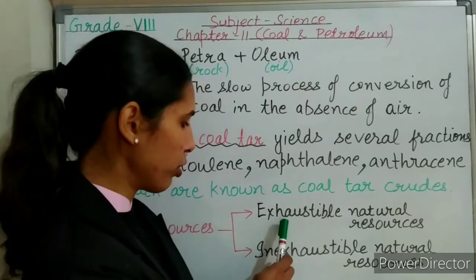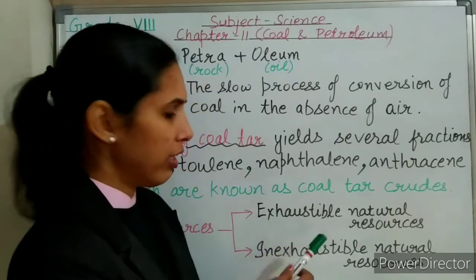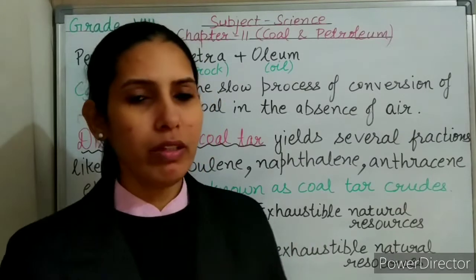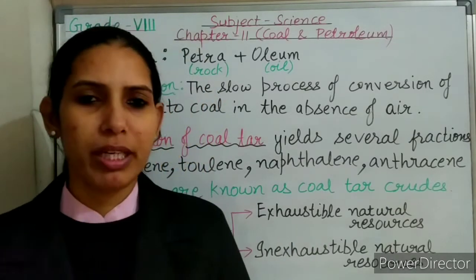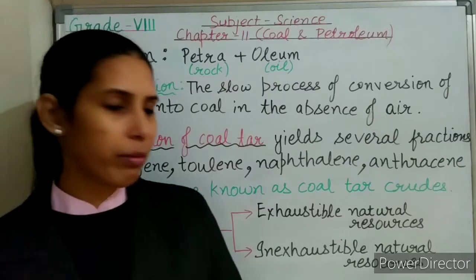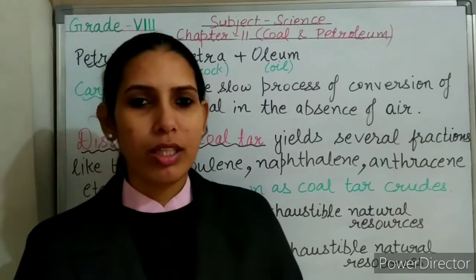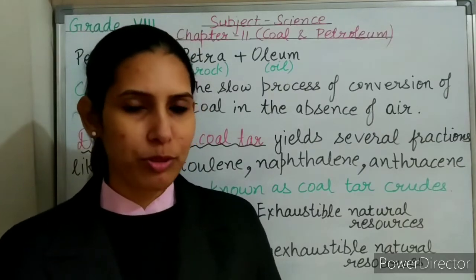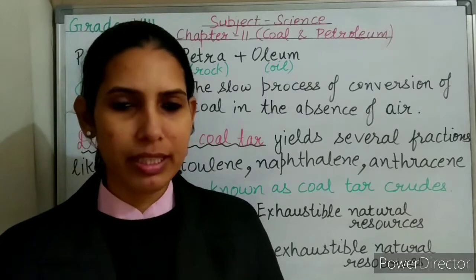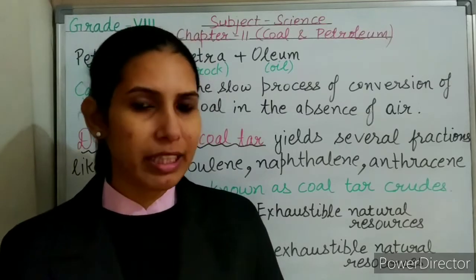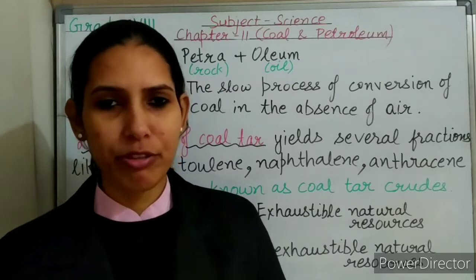So let's discuss the uses. You can write here the uses of any two exhaustible natural resources. I'm talking here about the uses of coal. Coal is used as a fuel at homes and also in industries. Coal is also used in thermal power plants to produce electricity.